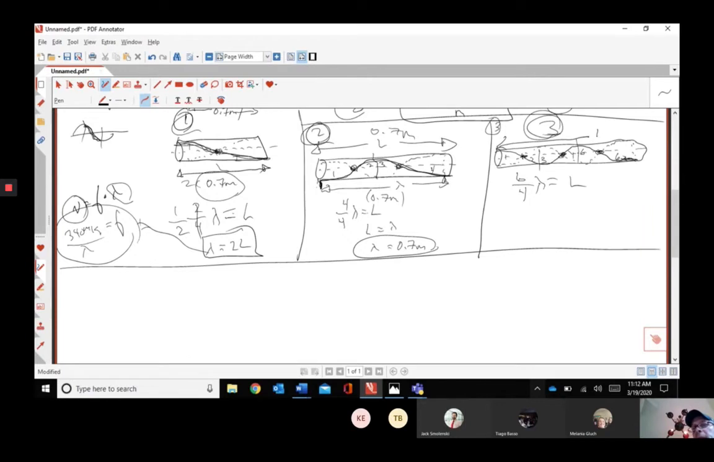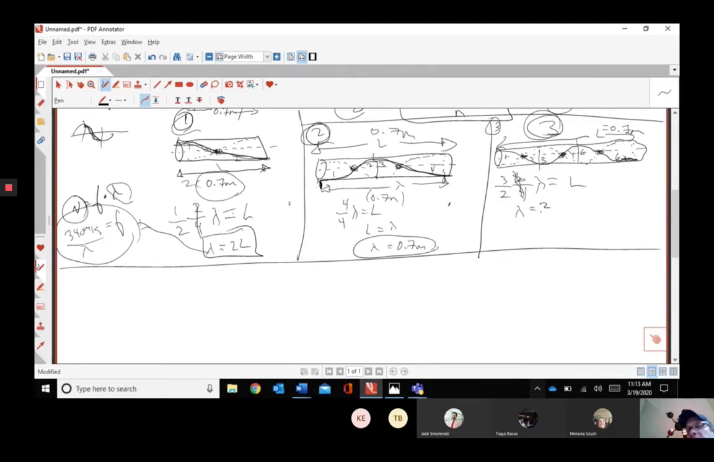In this length right here, 3 halves lambda. And we know what the length is, because we said for all these, the length is going to be 0.7 meters. Let's simplify this a little bit. Remember, in the first one we had 1 half, in the second one we had 2 halves, and now we're at 3 halves. You can figure out there's a pattern going on: 4 halves, 5 halves. So let's multiply each side by 2 and divide each side by 3. We can figure out what the wavelength is here: we multiply by 2, divide by 3.